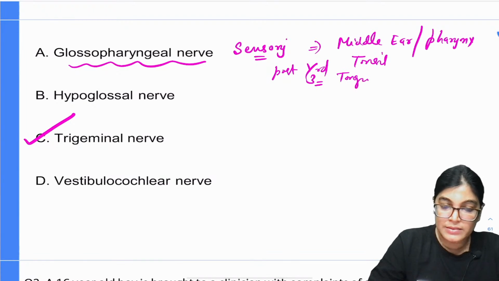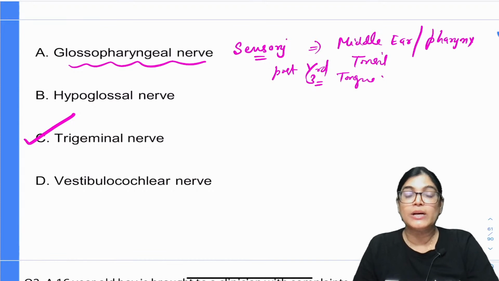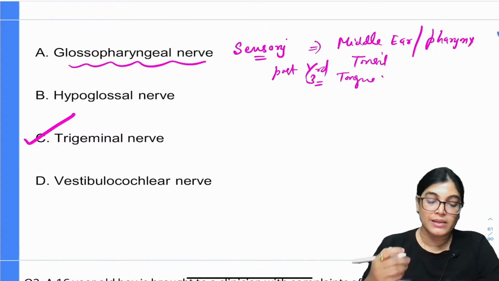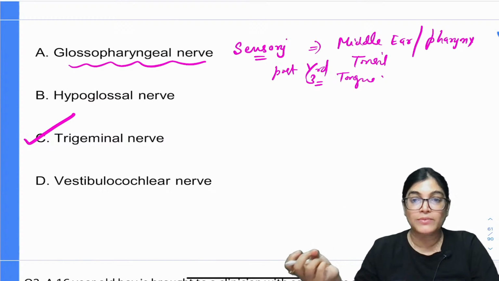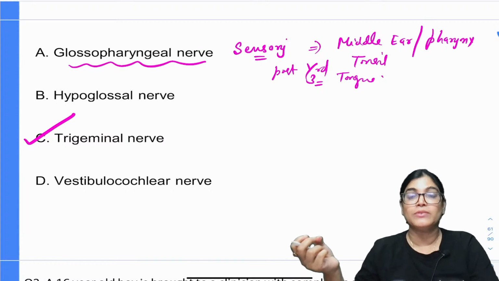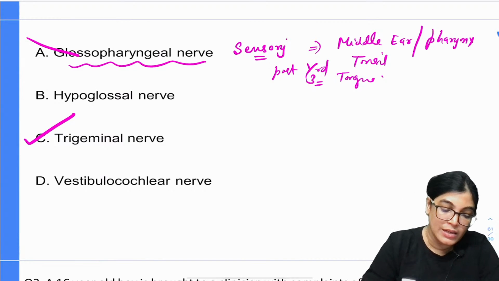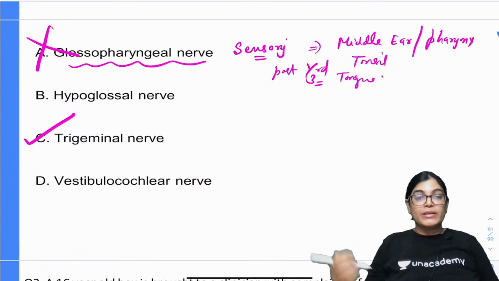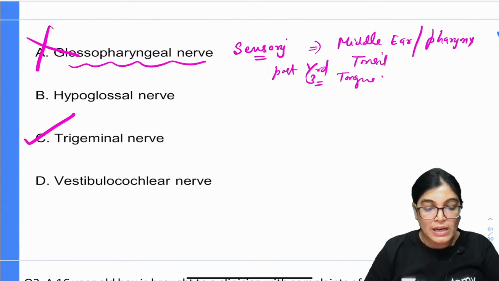It provides general innervation to the posterior part of the tongue, also taste sensation of the posterior tongue, tonsil general innervation, pharynx and middle ear. Here the history is of involvement of the TM joint and surrounding structures, so the glossopharyngeal nerve is not the correct answer.